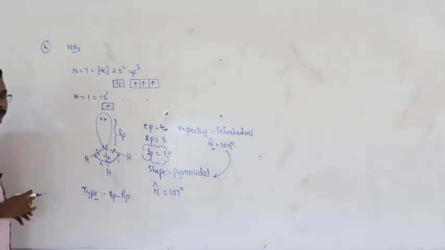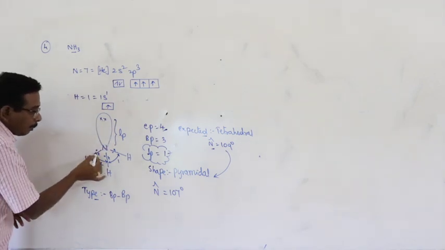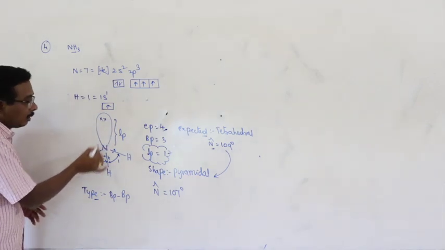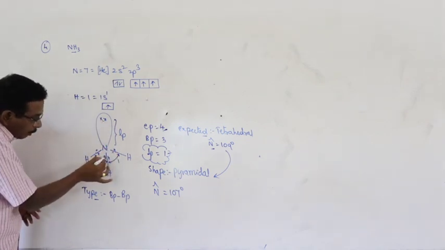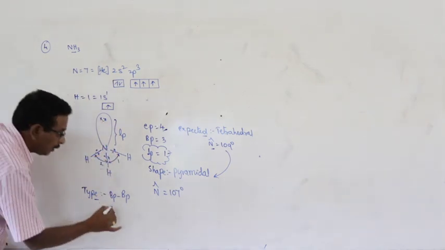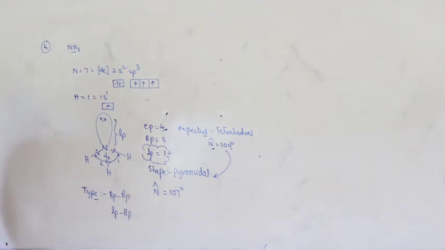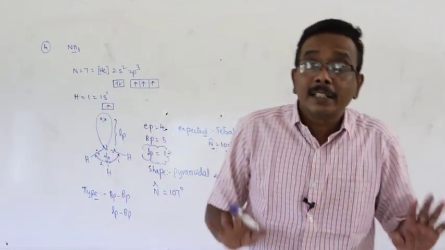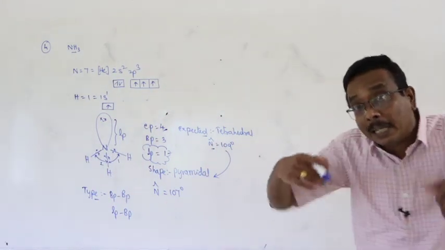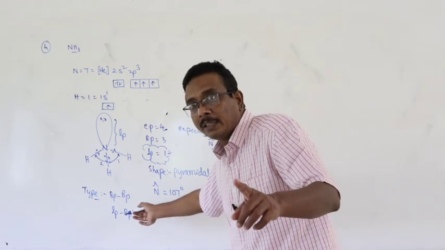And at the same time, lone pair bond pair repulsion. 1. Lone pair bond pair repulsion. 2. Lone pair bond pair repulsion. 3. Means there are 3 lone pair bond pair repulsions. Totally how many repulsions are there? 6 repulsions. How many types of repulsions are there? Only 2 types. Got my point?